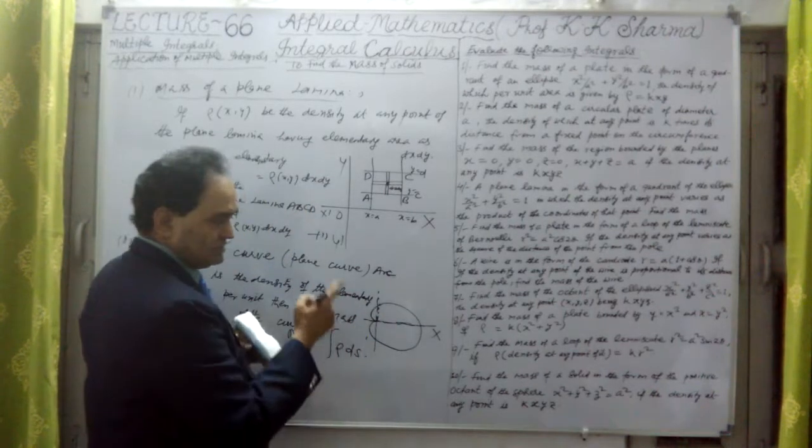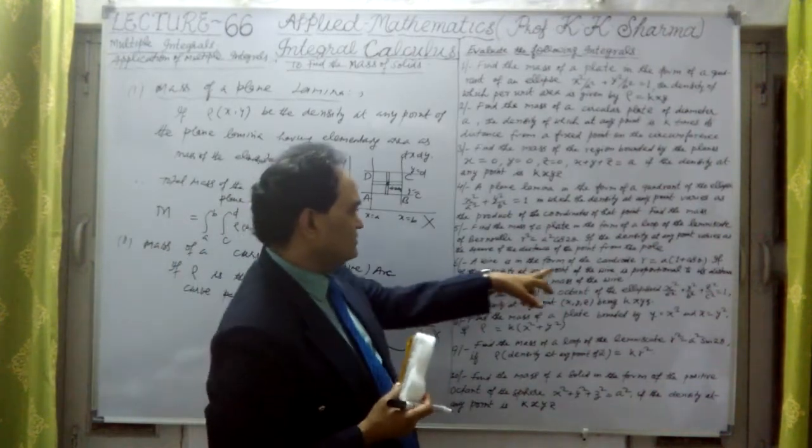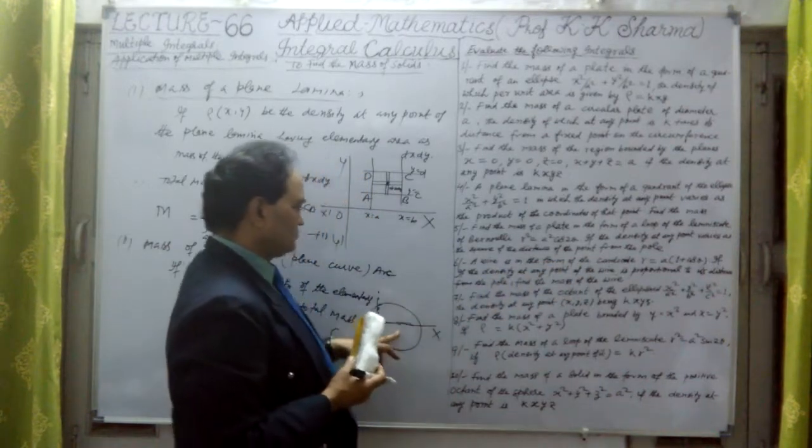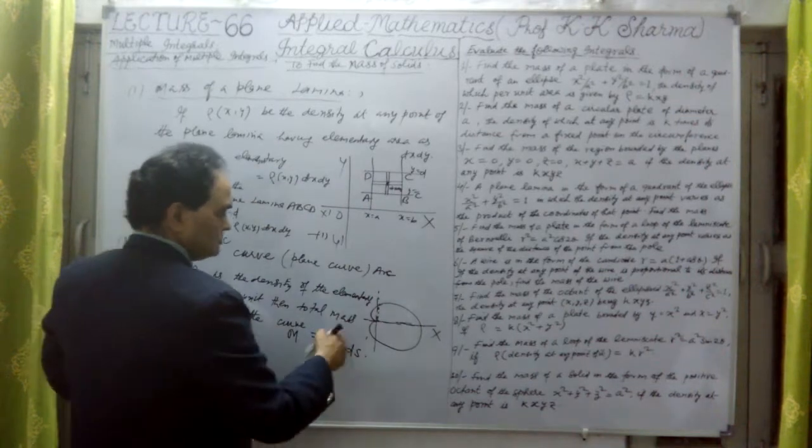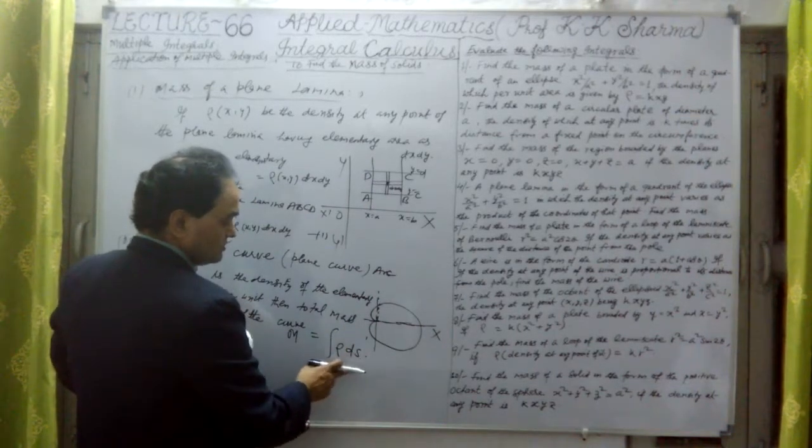A wire we will take here. One example is given here. The wire is in the form of a cardioid. This is this kind of figure. I'll talk about this question here. Okay, so the mass of this will be. We will find out what the rho is.